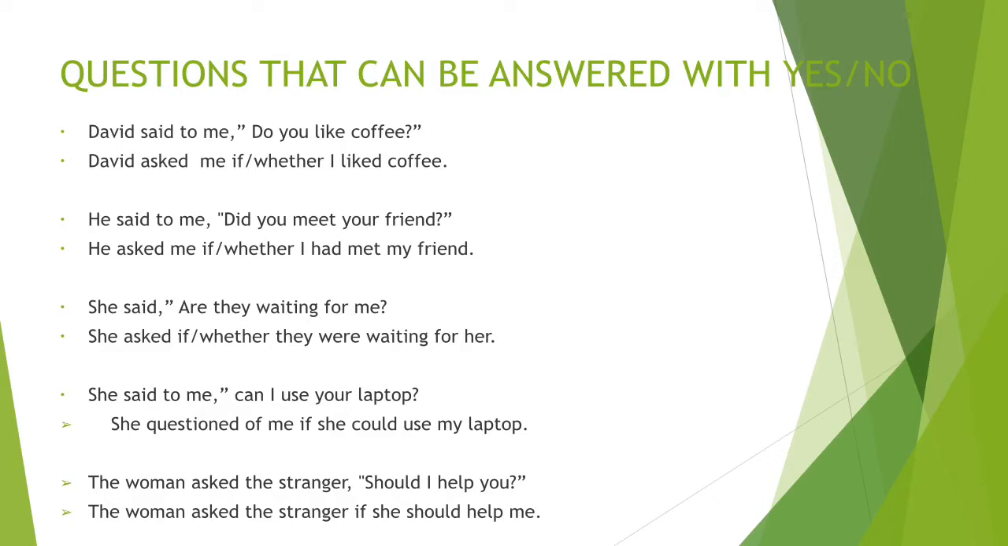David said to me, "Do you like coffee?" David said to me, reporting clause. And in this reporting clause, said to is reporting verb. Do you like coffee? Reporting speech. Now, if somebody asks us, do you like coffee? Generally, we say either yes or no. That is why, while converting this sentence into indirect, we use if or whether. Any of these two expressions can be used.